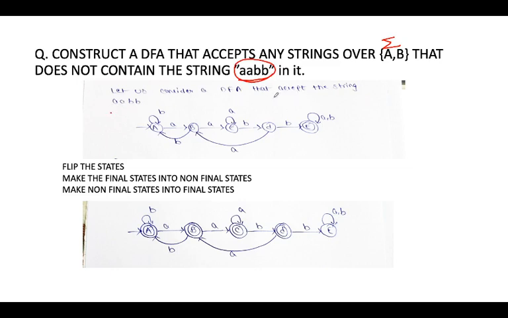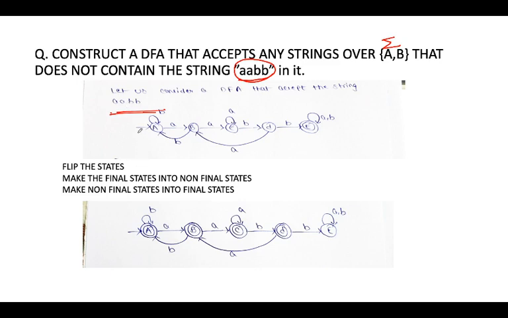First you have to design the finite automata which accepts the string aabb. That is the first starting step. It takes the input a and goes to the next state, then takes the input a and goes to c, then b, b. So we design the finite automata that accepts aabb. In case the starting symbol is b, it stays in a loop until we get an a; it does not move forward to the next state. Like that we design the finite automata which accepts the string aabb.